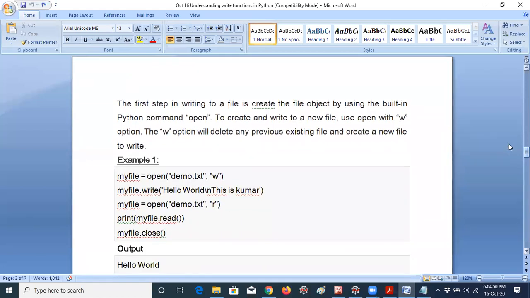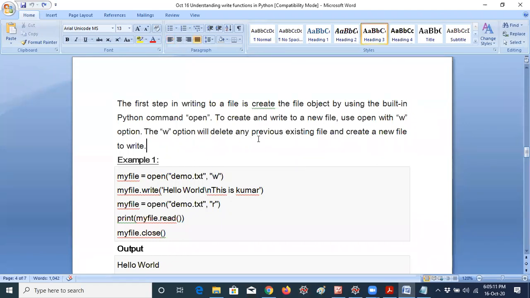You can see here, the first step in writing to a file is to create the file object by using the built-in Python command open. That means first you have to open a file name, then you have to give write. To create and write to a file, you use open with the W option. What is the W option? W is write mode. Earlier we were discussing read mode, that is R.